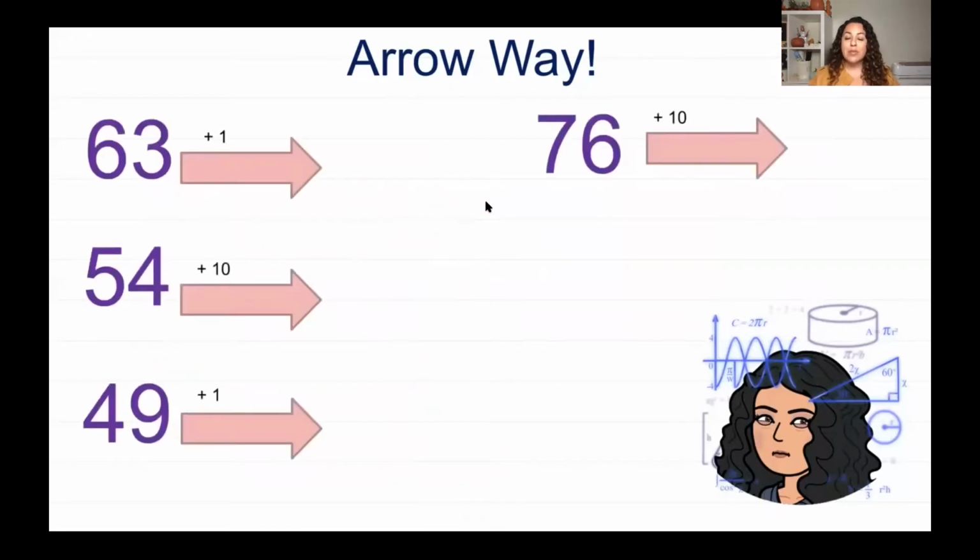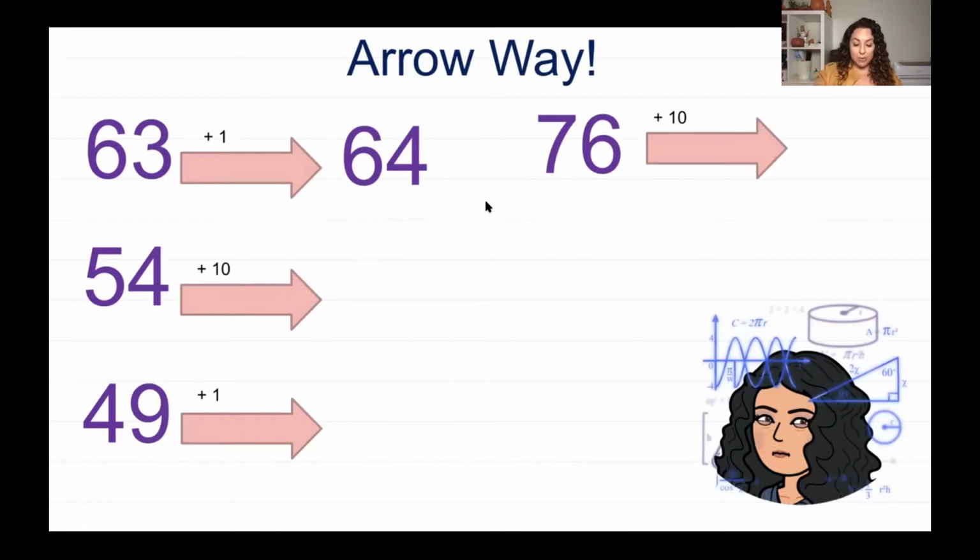We have 63 and 1 more. Well, when you're counting by 1, you just go to the next number. So 63, 64, and that's the next number. Now we have 54, and we want 10 more. So think about 54 on a hundreds chart. Now, if you have a hundreds chart in front of you, you can use it. And remember, if you're adding 10 more, you're moving down to where the numbers are getting bigger because you're getting more. So 54 and 10 more.